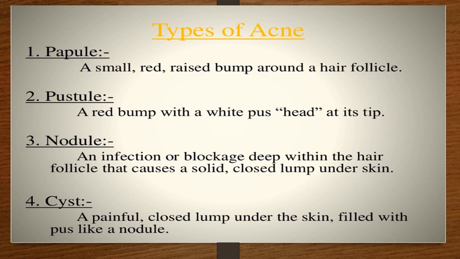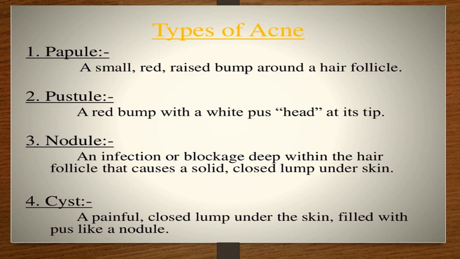Here are the types of acne: papule, pustule, nodule and cyst. I have mentioned it in the previous slide also. A papule is a small red raised bump formed around the hair follicle. Next is the pustule, a red bump with white pus, the whitehead we can say, at its tip. Next is the nodule, an infection or blockage deep within the hair follicle that causes a solid closed bump under the skin.